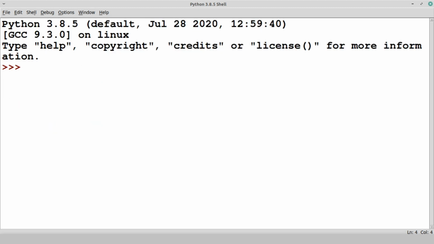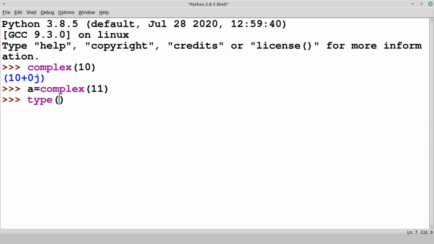Next is complex. So let's see this complex function. The complex function is used to convert other types into the complex data type. Let's see first the 10. Yes, we got the complex, but let's verify with the function type, this time 11. So type of A is the complex data type and it got converted successfully.